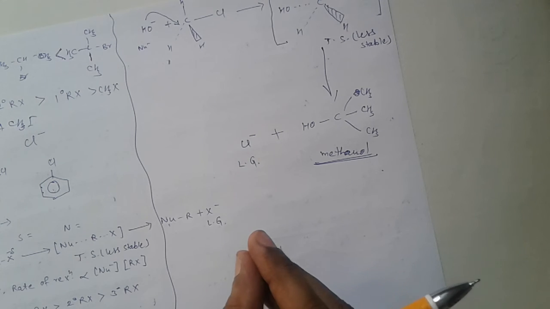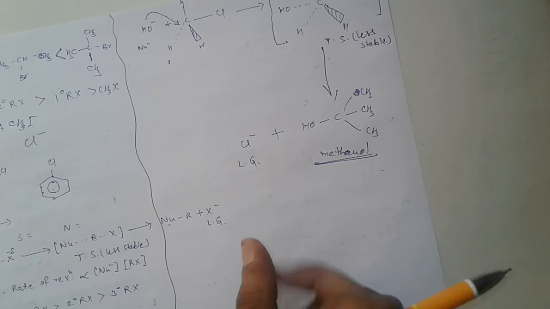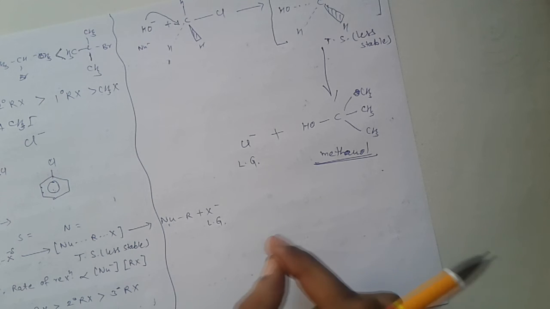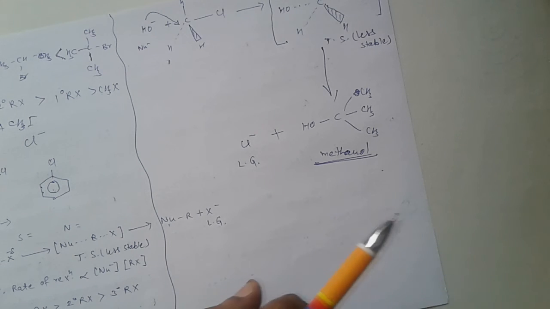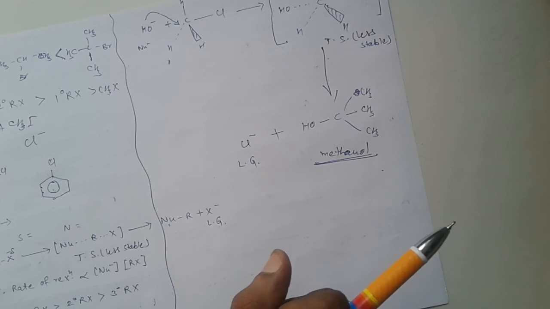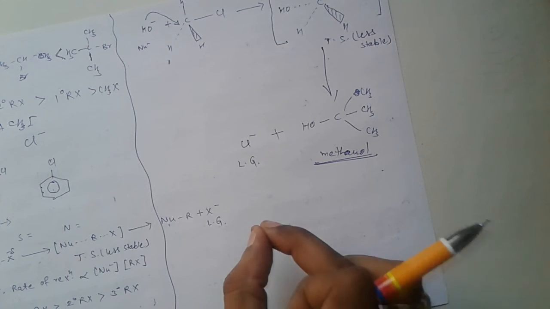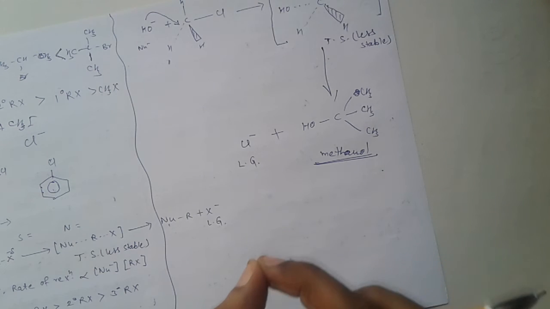So the C-X bond is shorter and stronger as compared to haloalkane. So cleavage of the C-X bond in halobenzene becomes difficult. Therefore, halobenzene is less reactive than haloalkane towards SN1 reaction. Very important.